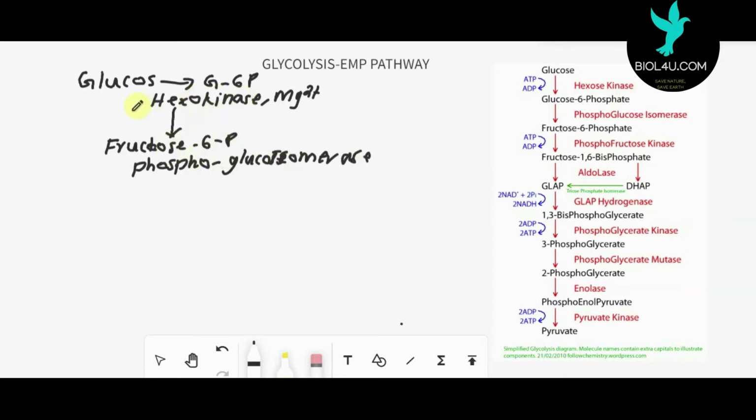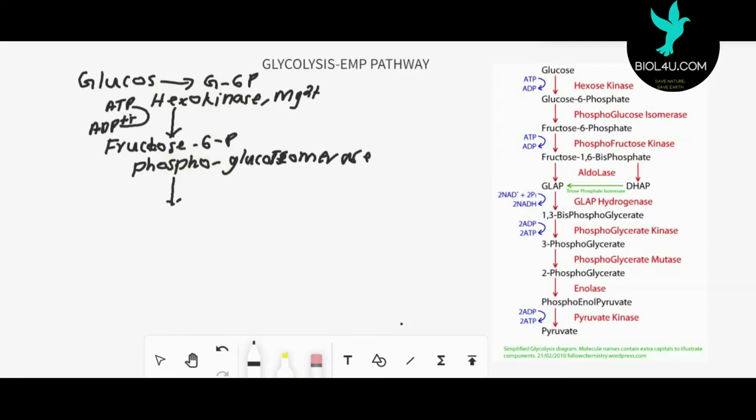And here 1 ATP is required. So 1 ATP undergoes hydrolysis and is converted into ADP and inorganic phosphate, with the release of a phosphate group. This phosphate group is utilized for the phosphorylation of glucose. So glucose is converted into glucose 6-phosphate, and glucose 6-phosphate is isomerized into fructose 6-phosphate.